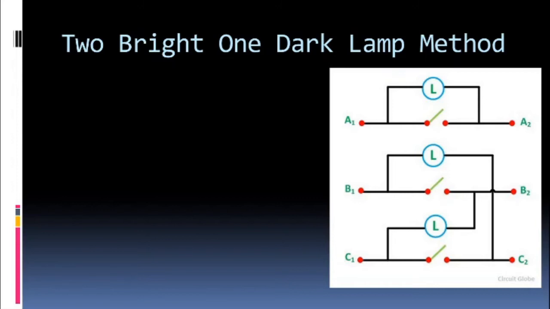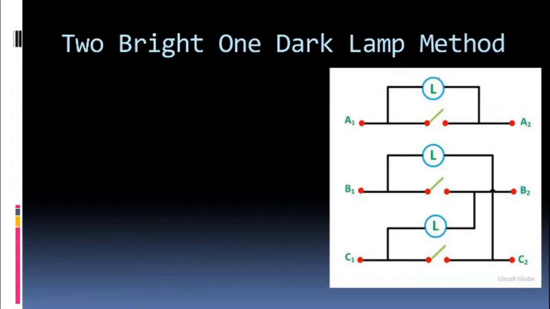Now, what is the difference in this method? The difference is just in the connection of the lamp. If you can see the figure on the slide very clearly, you can see that one of the phase lamps is connected between A1 and A2.